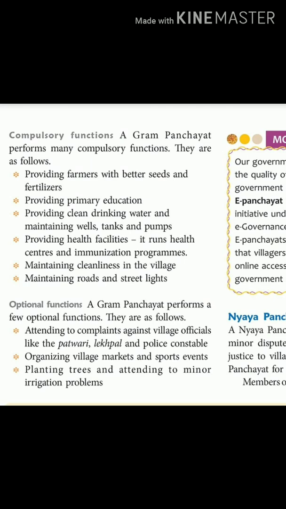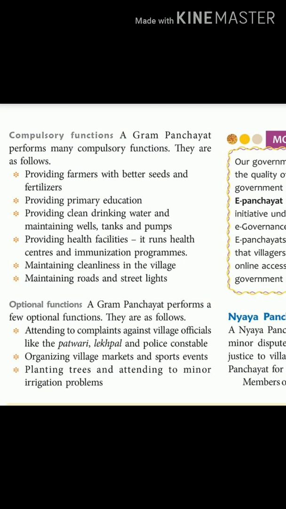So one of the optional functions is that if people have any complaint against them, the Gram Panchayat can attend to these complaints. Second optional function is organizing village markets and sports events. If the Gram Panchayat thinks that the people of village should be given some recreation or entertainment, they can create sports events also. And if there is a need, village market can also be organized.